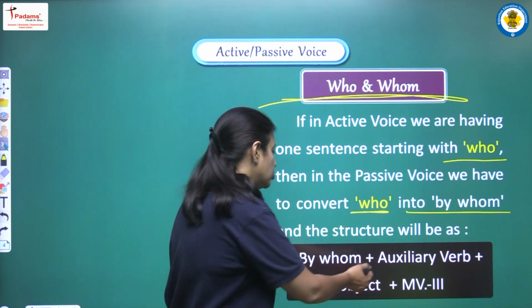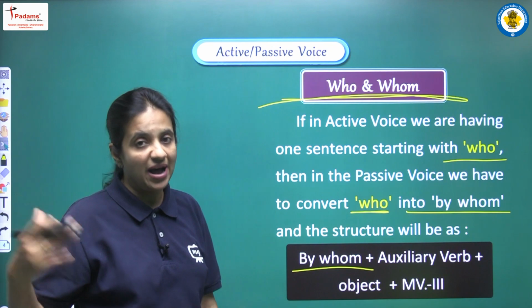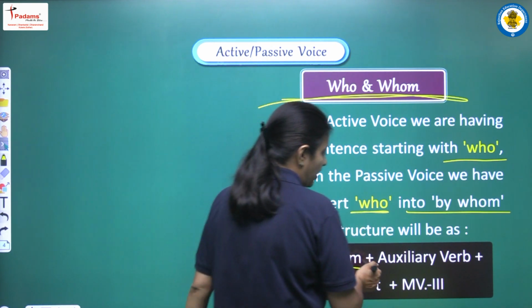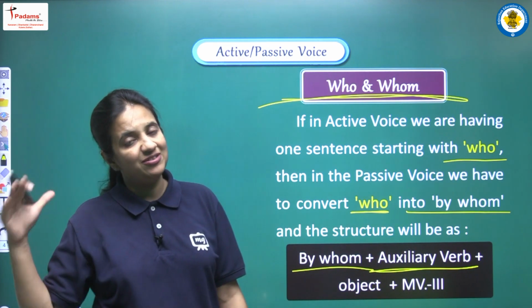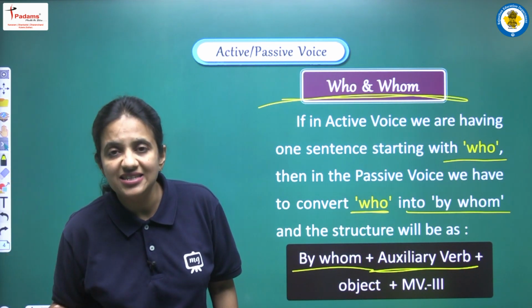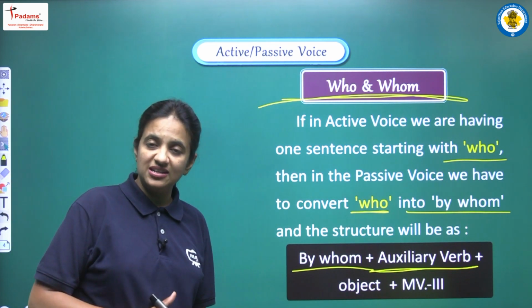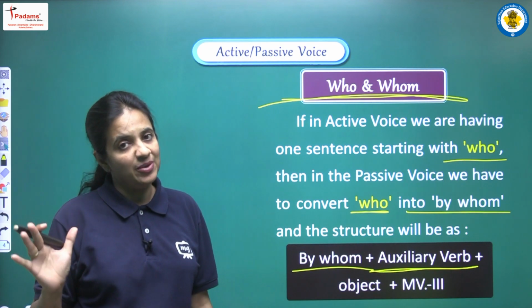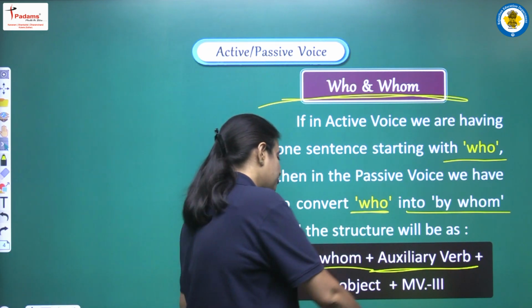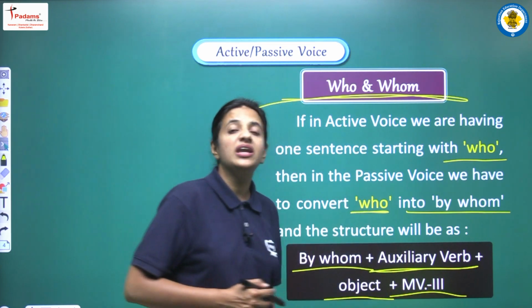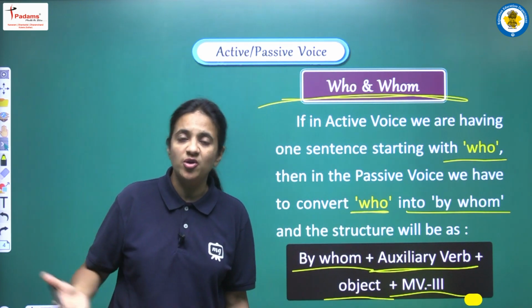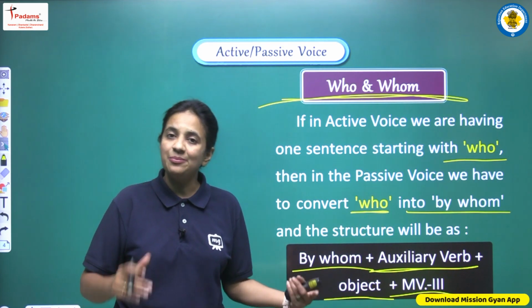So first of all, who we have converted into by whom. Next we have to write the auxiliary verb, which will be according to the tense, right? That we have discussed earlier, that whichever tense is given to us, we can say which helping verb we have to use. After that we have to write the object and then the main verb in third form, or we can say the third form of the main verb.